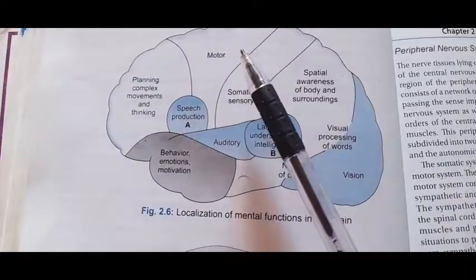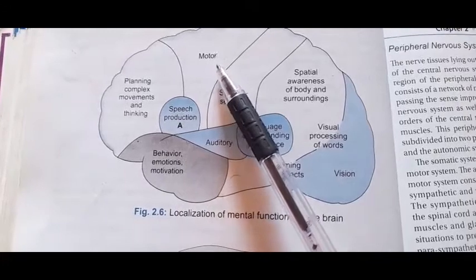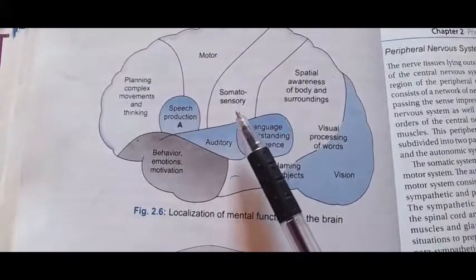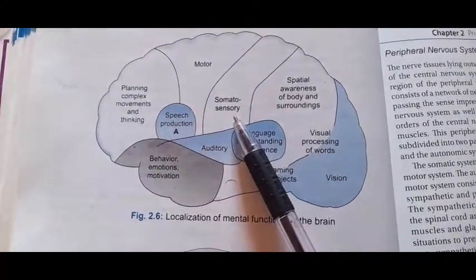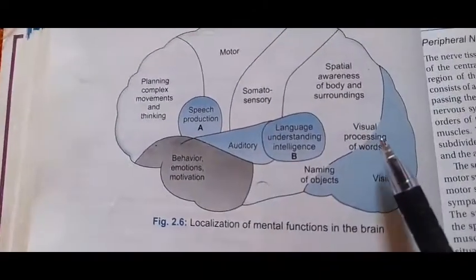Next is the parietal lobe. The parietal lobe controls all the activity related to motor and somatosensory activity.